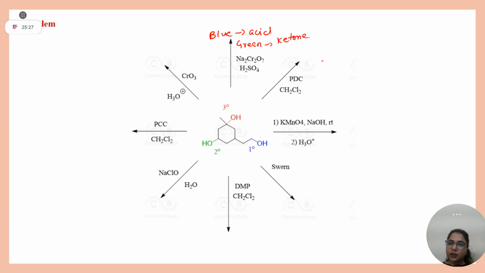Okay, this one. PDC in DCM. One thing is clear, red will be intact. Yes or no? So there are only two competitors now, blue and green. Now PDC and DCM, 2 degree: simple answer, ketone. You don't have to memorize anything. But 1 degree, PDC and DCM, aldehyde.